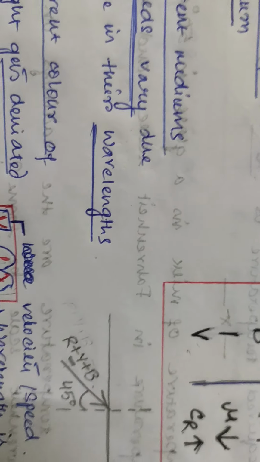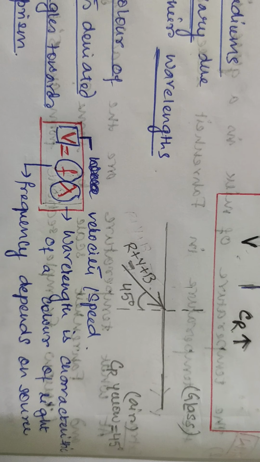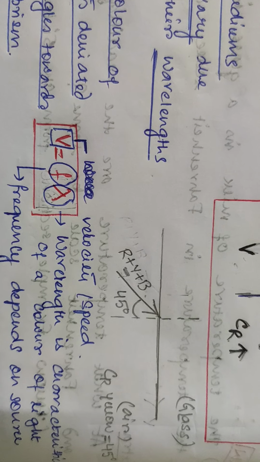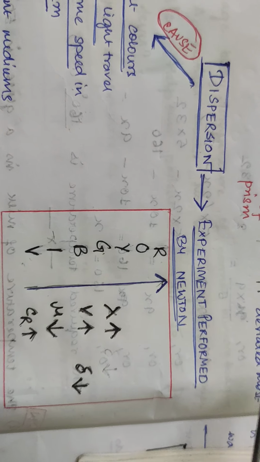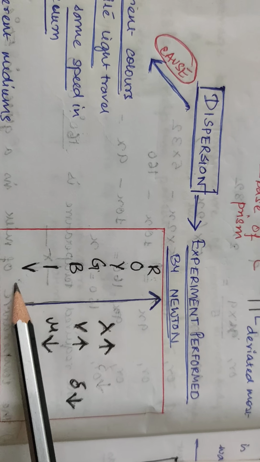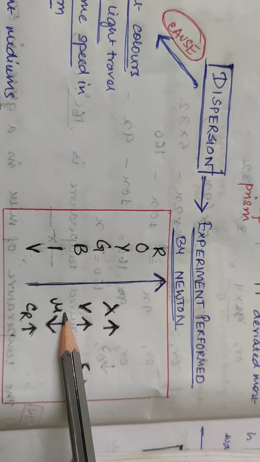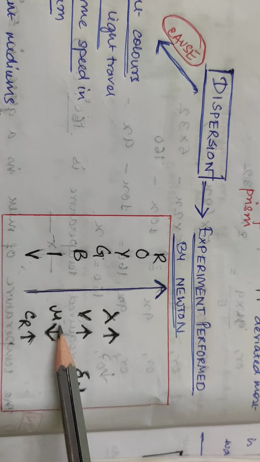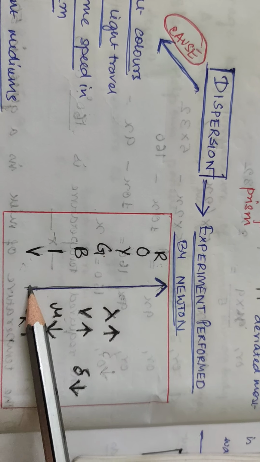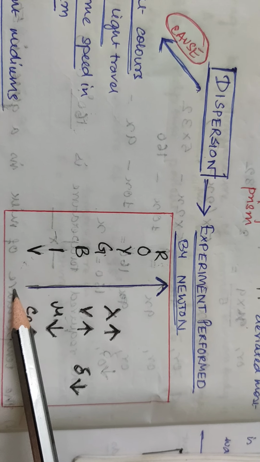Just now we have learned, actually we have learned this in the previous chapter 4 also. V equal to F lambda, so F is constant for a particular source, so V is directly proportional to lambda. So that means red light travels with the maximum speed, violet light travels with the minimum speed. Refractive index, this also we have learned, it is inversely proportional to the wavelength as well as velocity. So as we go from the violet end to the red end, refractive index will decrease. Mu r is less than mu v.